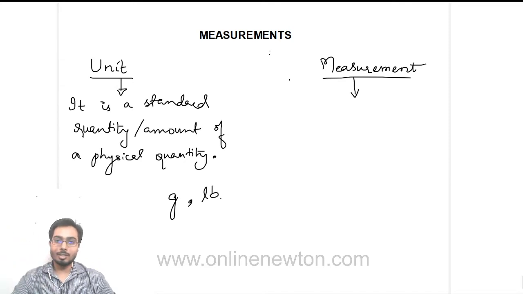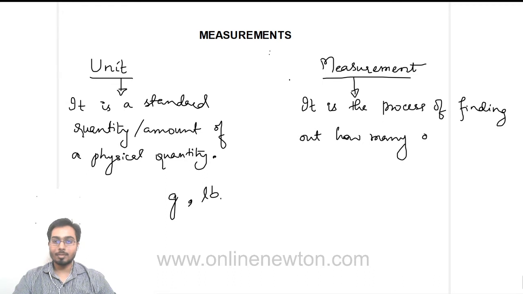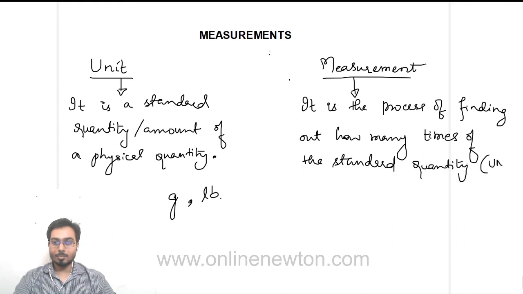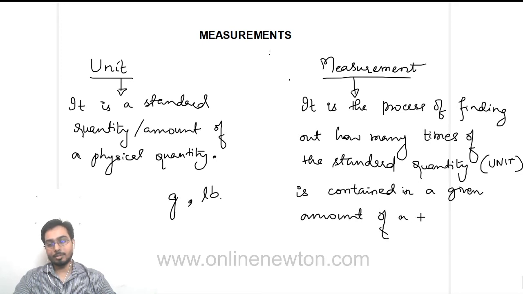Okay, let me write the definition first. It is the process of finding out how many times the standard quantity, the so-called unit, is contained in a given amount of a physical quantity which we are trying to measure or which we are trying to quantify.